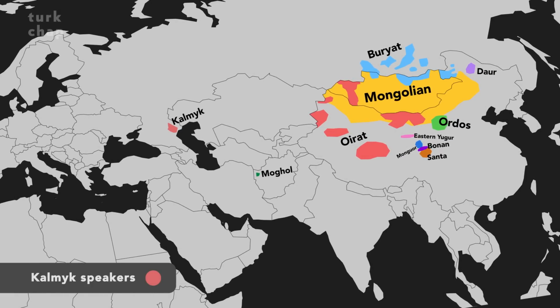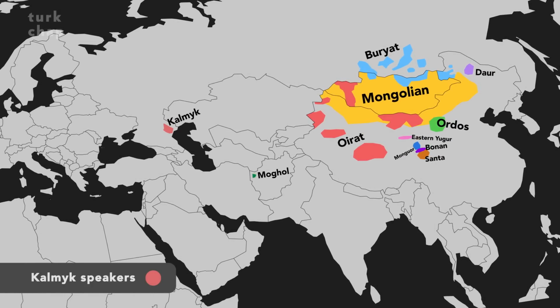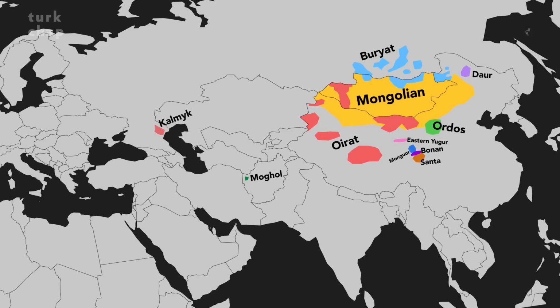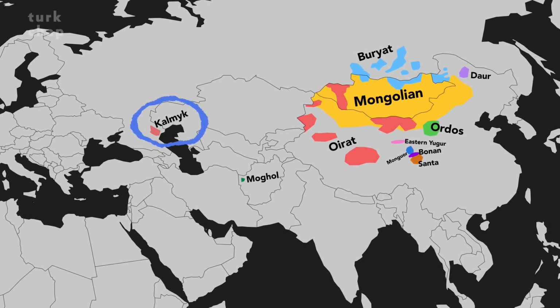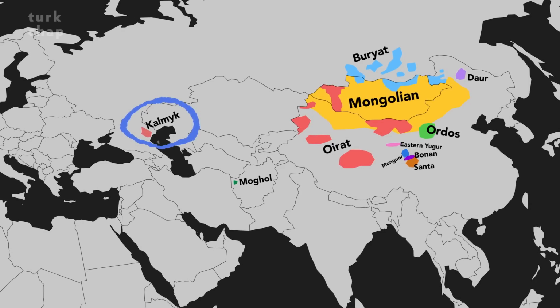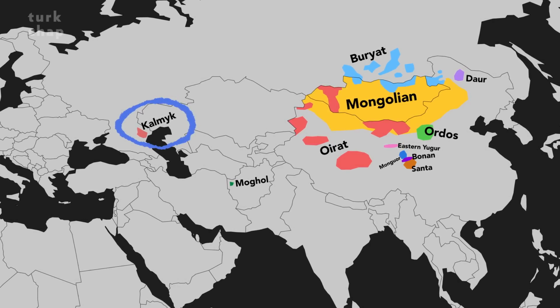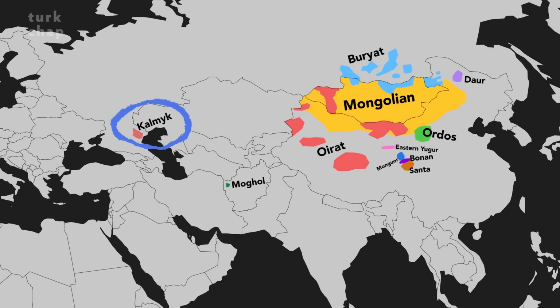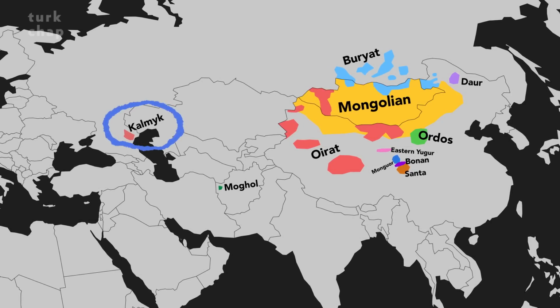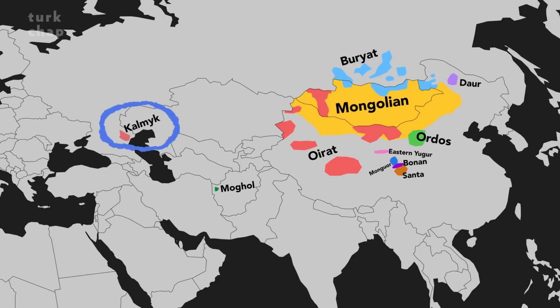The Kalmyk language started as a variant of the Oirat language. However, throughout the centuries, it developed into a separate language. Kalmyk is spoken by the Kalmyk people, who live in Russia's northern Caucasus region, at the edge of the Caspian Sea. As you can see here on this map, they live quite far away from the Mongolian heartland. The Kalmyks are a branch of the Oirat people and are the westernmost Mongolic people.